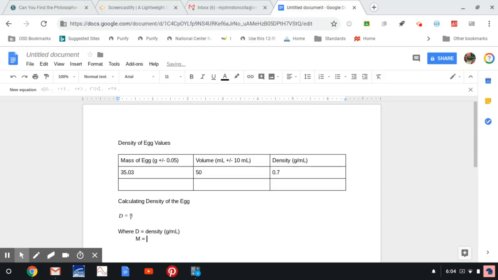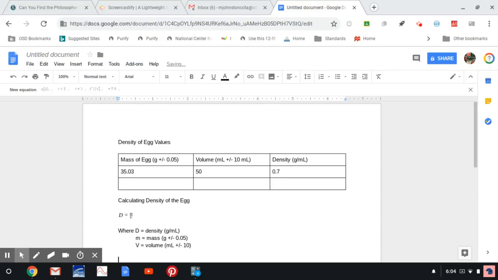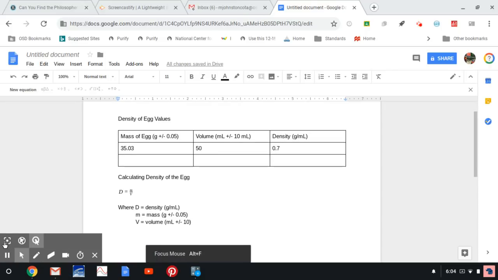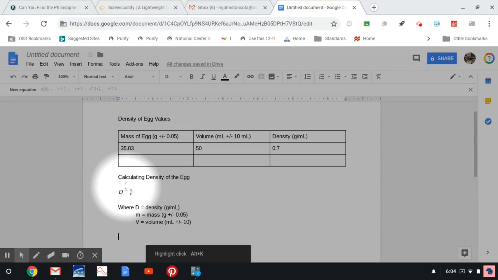Where M equals, and it's going to auto capitalize, and you don't want that, mass in grams, and again plus minus 0.05, and then V equals volume in milliliters plus minus 10. So that is a professional way to write a mathematical equation in Google Docs.